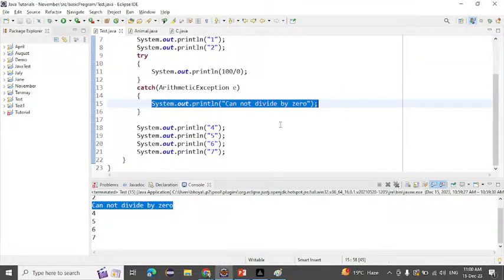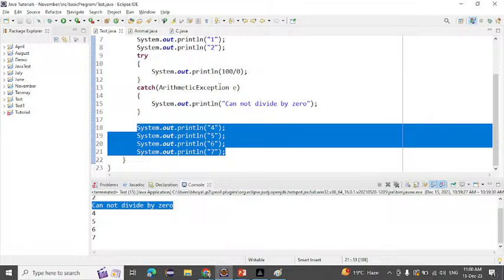What we wrote here is "cannot divide by 0". It will be printed on the console. After that, it will maintain the normal flow of the program. It is not abnormally terminated. See here, 4, 5, 6, 7 is also printing on the console.